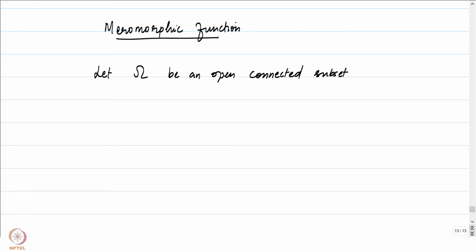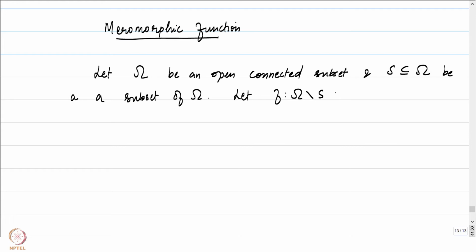And let S be a subset of omega. And suppose we have a function f which is defined on omega minus S and is holomorphic on omega minus S. We then say that f is a meromorphic function on omega.